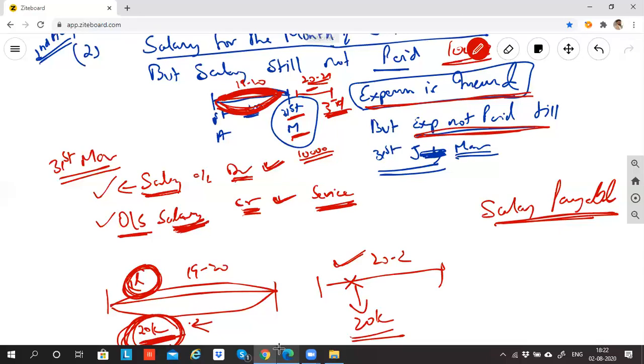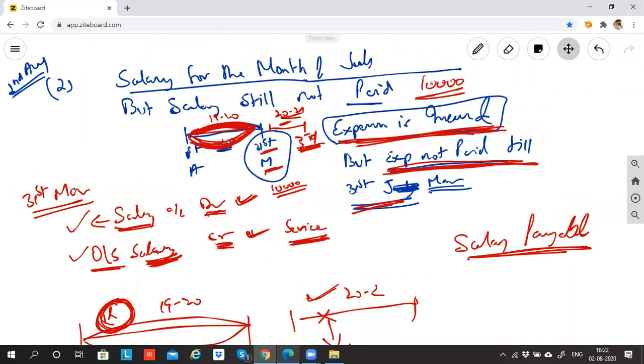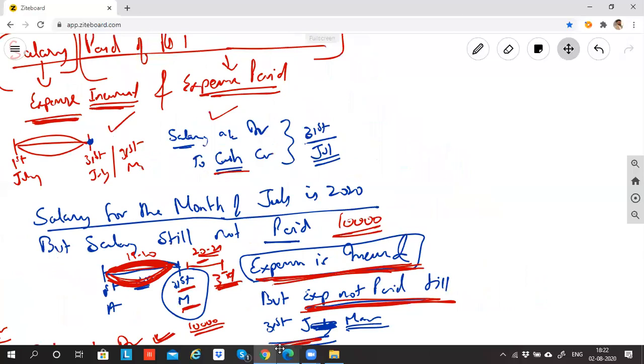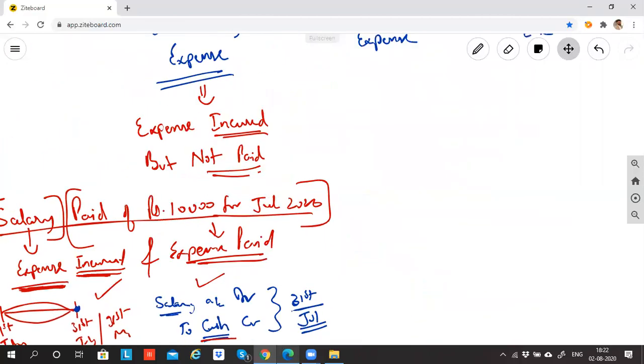This is the special case. So what is outstanding salary? Outstanding salary is an expense incurred, but the amount is still not paid. That is the meaning of outstanding salary. How do I incur my expense? The moment I take the service of any person, the moment some person gives me the service, my expense is incurred and my liability arises. This is a special case, guys, and one of the toughest cases any student will feel. Rest all is easy. This is slightly tough.